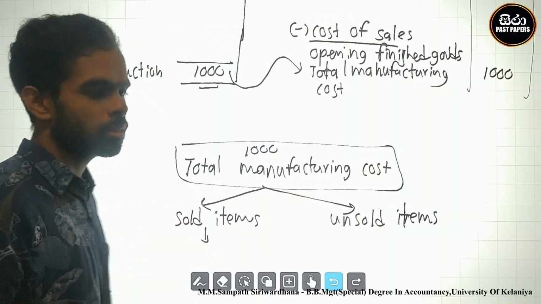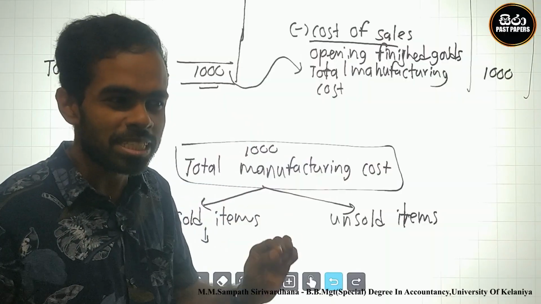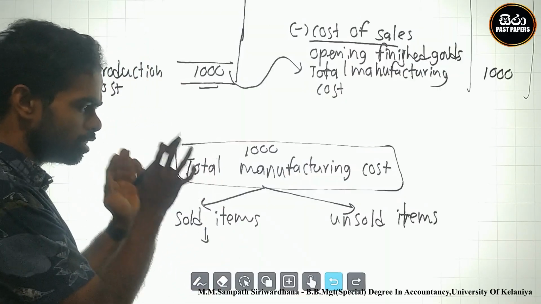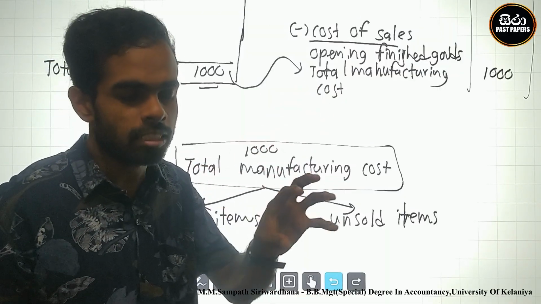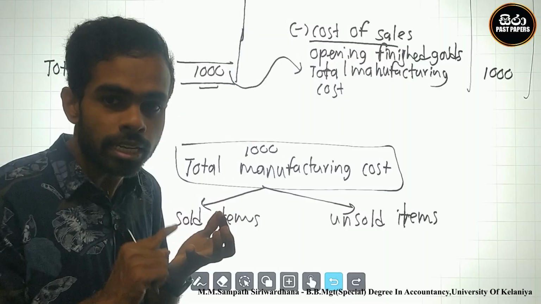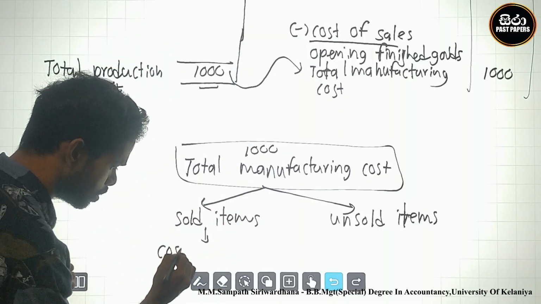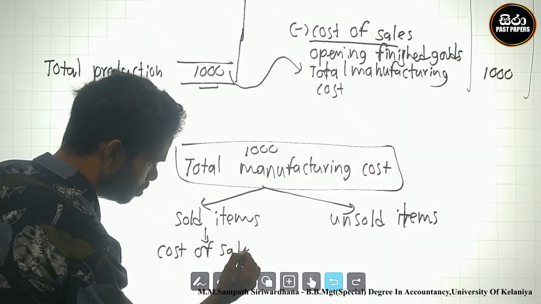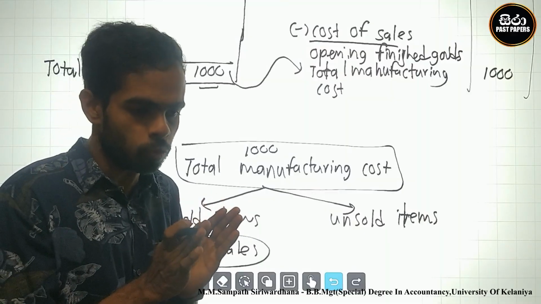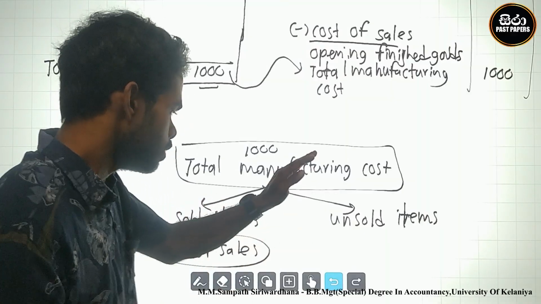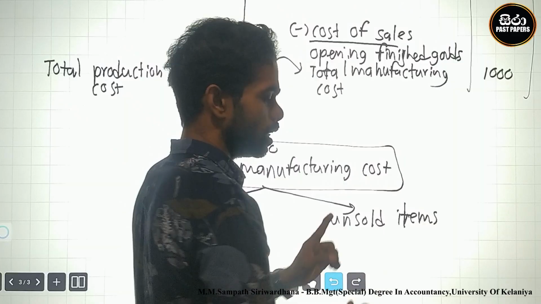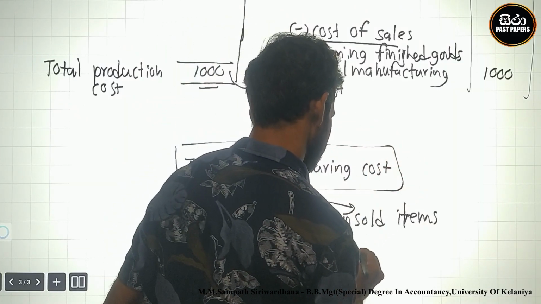Therefore, of this 1,000 total manufacturing cost, some are sold items. The sold items mean cost of sales. This is the cost of fish buns. The cost of sold items we identify as cost of sales. Okay, the total manufacturing cost goes two ways. Some items are sold, and these remain in cost of sale. Some items are unsold at the end of the year. This is the closing inventory.